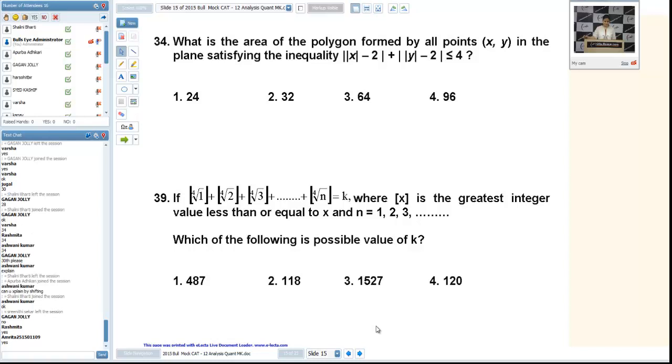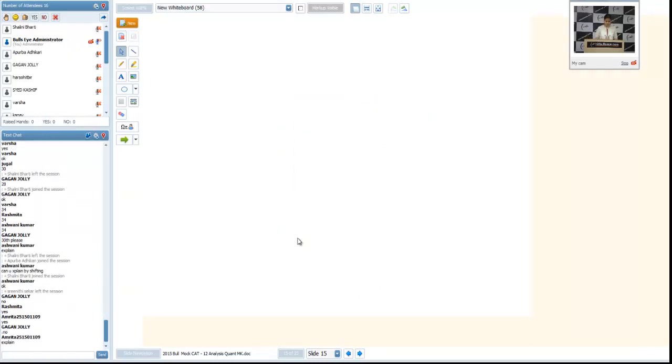Okay, Rashmita, see. What is the thing given here? We are talking about the fourth root of anything. Obviously, you know that this is 1. Fourth root of 2, I don't know the value, but definitely I can say that this is 1 point something. If I calculate the fourth root of 3, it will be 1 point something only.